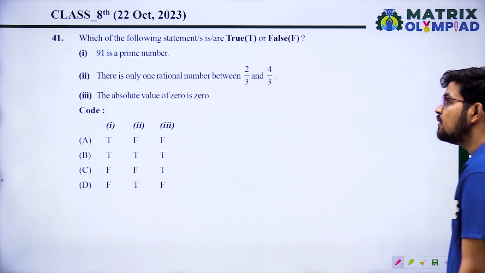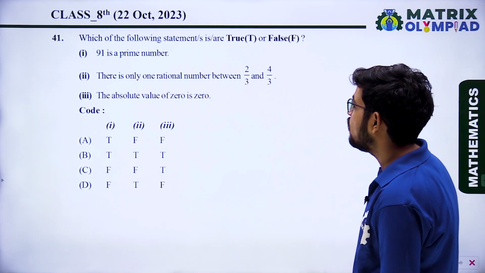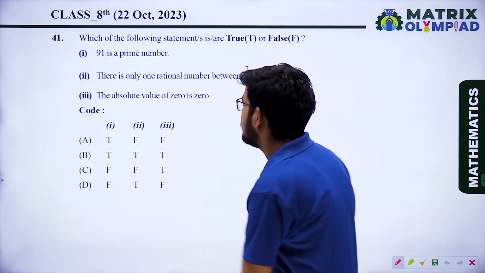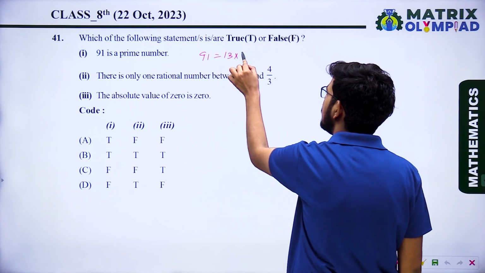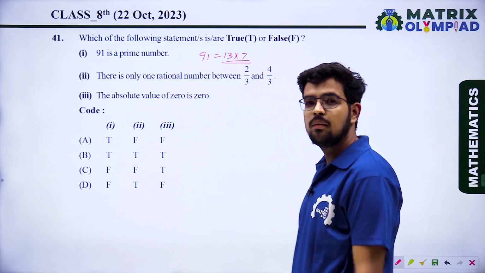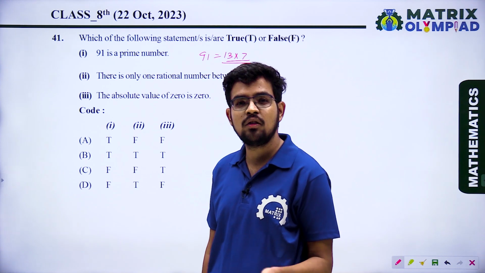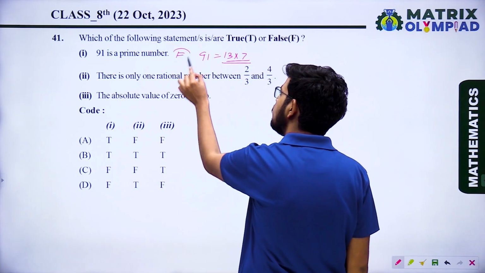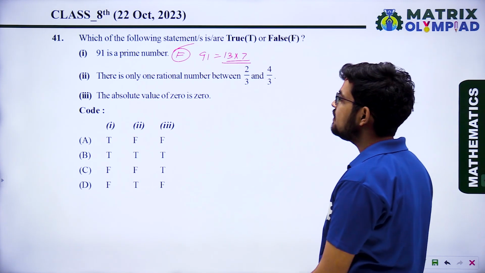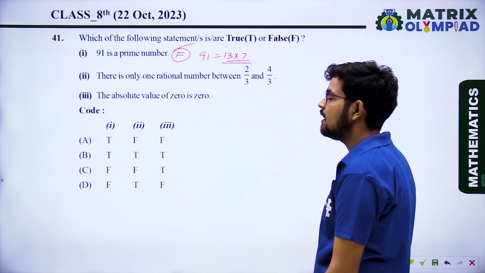Okay, next question, which of the following statements are true or false? 91 is a prime number. You know very well the factors of 91 are 13 into 7, and a number which has factors other than 1 or itself is not a prime number. So first one is false. Second, there is only one rational number between 2 by 3 and 4 by 3.